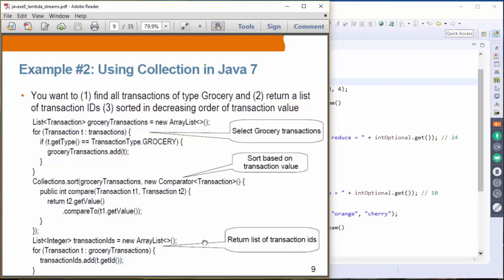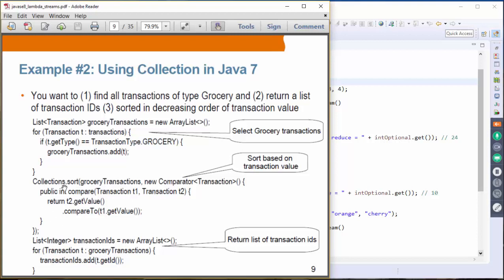Now, if you want to come up with logic using just collections in Java 7, this is probably what you have to do. You create an empty list object with transaction type, and then you have a for loop. In this for loop, you select only the transactions of grocery type, and you construct this temporary transaction list yourself. Then we sort it, based on transaction value.